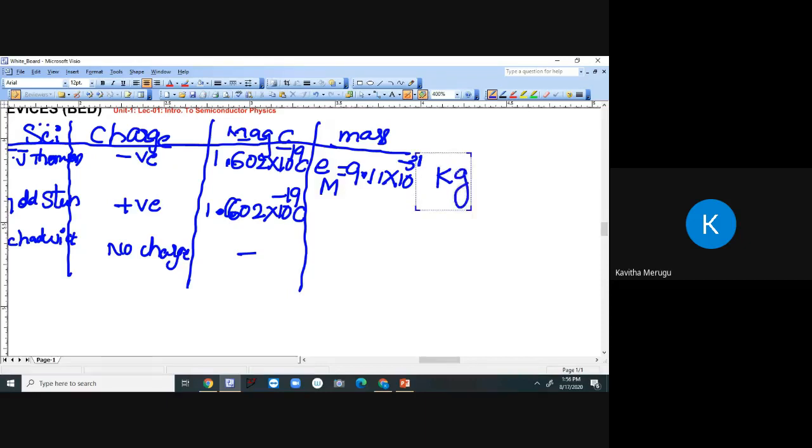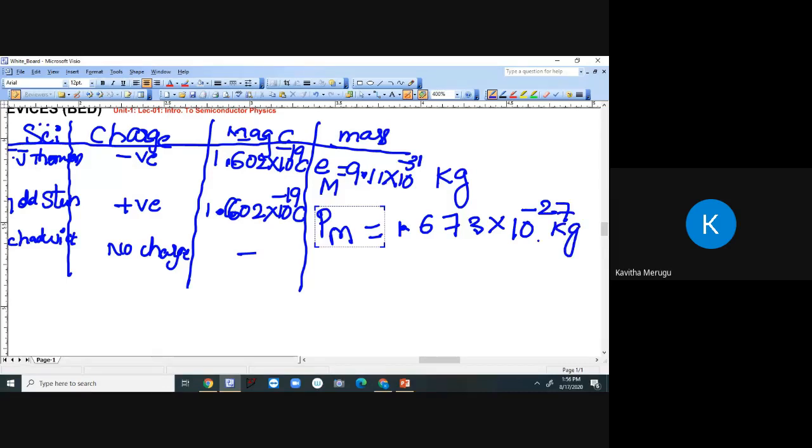Then what is the mass of a proton? The mass of the proton is denoted by M suffix p, which is equal to 1.673 into 10 power minus 27 kg. In other words, it can be defined as the mass of the proton is 1836 times the mass of the electron.